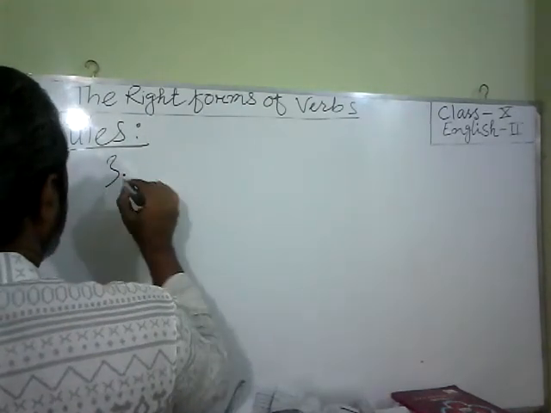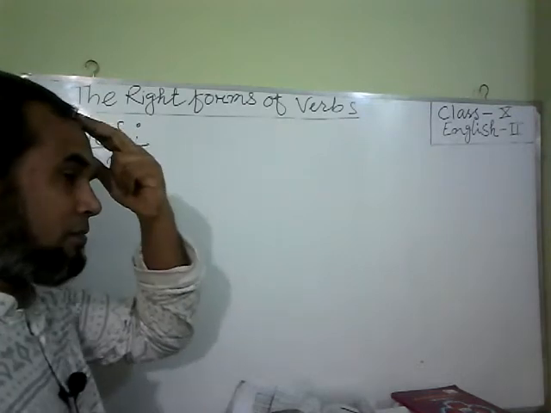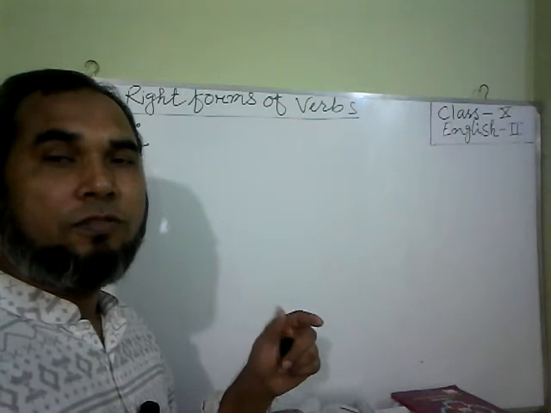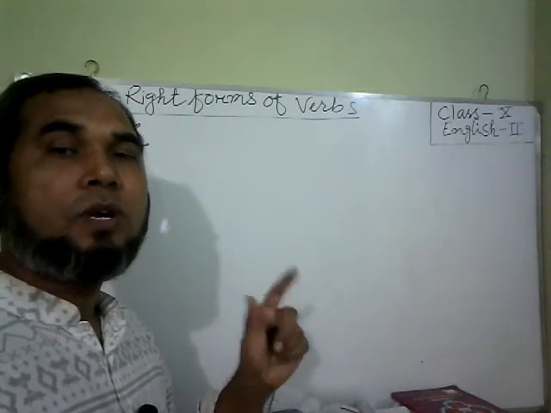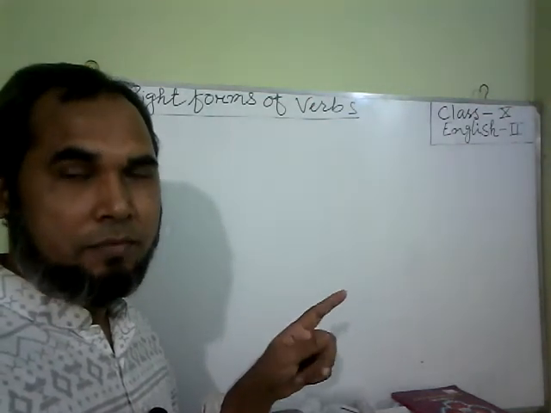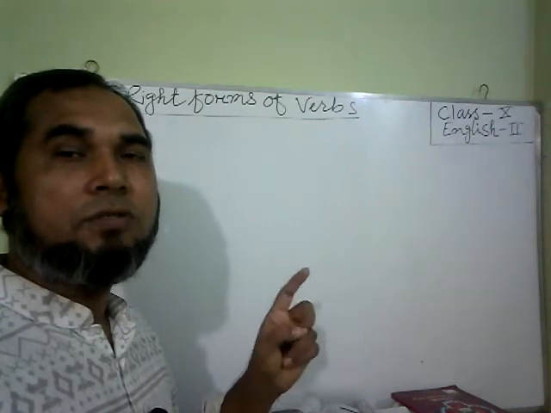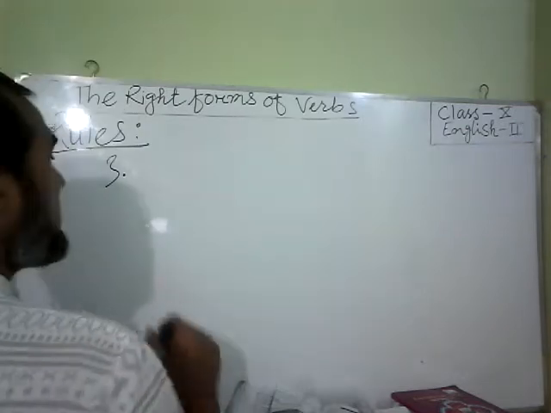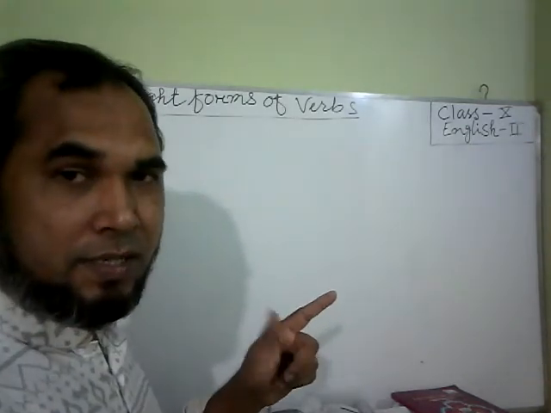Number 3, daily. Repeating again, if we have daily, regularly, often in a sentence and there is no particular indication of time, then you have to use present indefinite tense, according to the law of present indefinite tense. Clear?